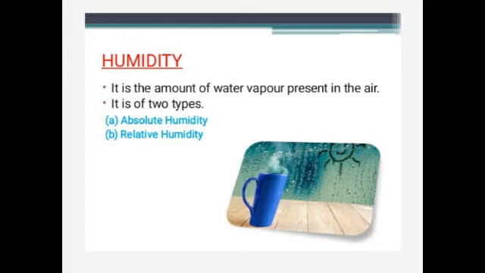The actual amount of water vapor present in the air is called absolute humidity, and it is high near the equator and decreases towards the poles. It is expressed in grams per cubic meter.